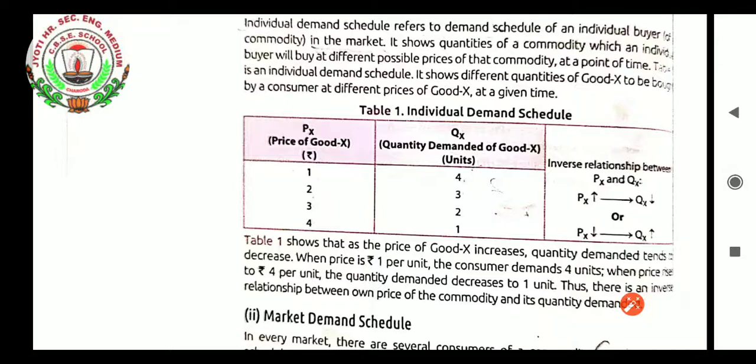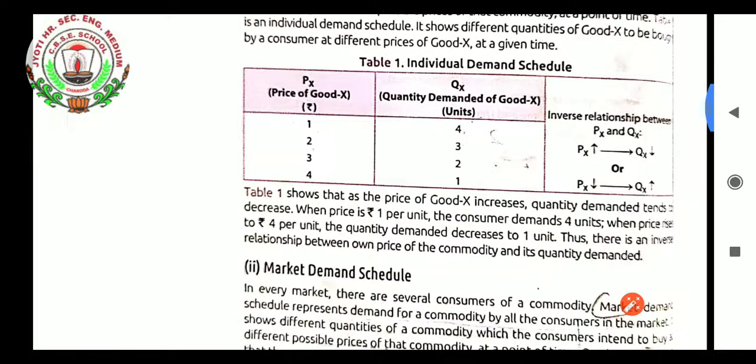Now when the price of product X increases from 1 to 2 rupees, what will happen to the quantity demanded? It will go down. So when the price of the commodity increases by 1 rupee and becomes 2, the quantity demanded by that consumer becomes 3.